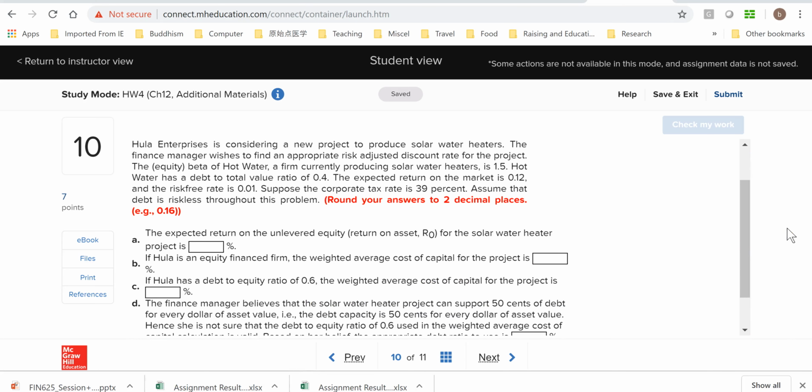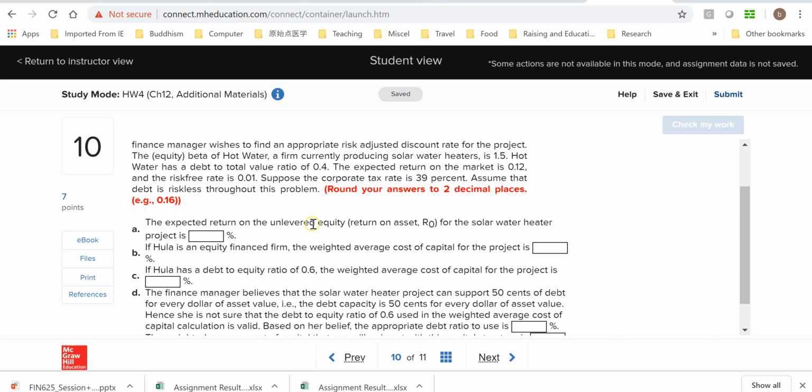First part is the expected return on the unlevered equity, that's R0, for the solar water heater project. So how can we figure out the unlevered equity return? It's not beta. If we can figure out the unlevered equity beta, then we can use the CAPM, the capital asset pricing model, to figure out the return.